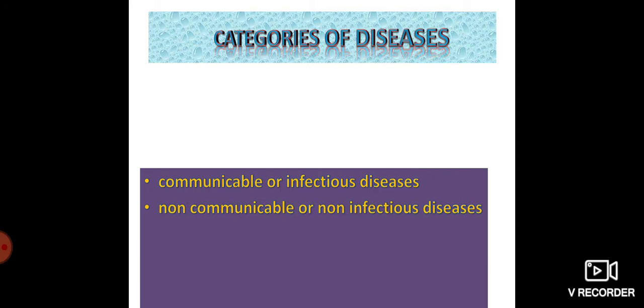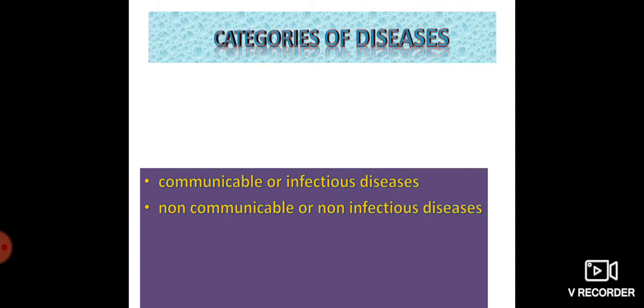The diseases which are not caused by germs, or which are not spread from one person to another, are called non-communicable or non-infectious diseases. How are these non-communicable diseases caused? They are caused either due to improper functioning of the body organs or deficiency of certain vitamins or minerals.